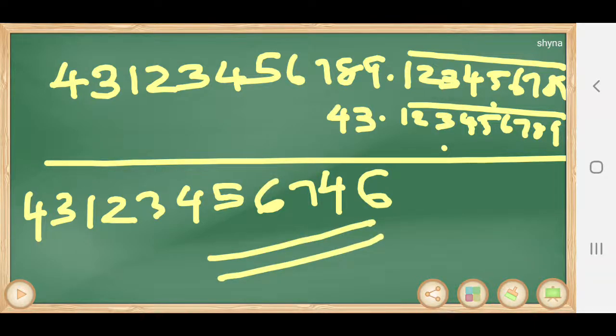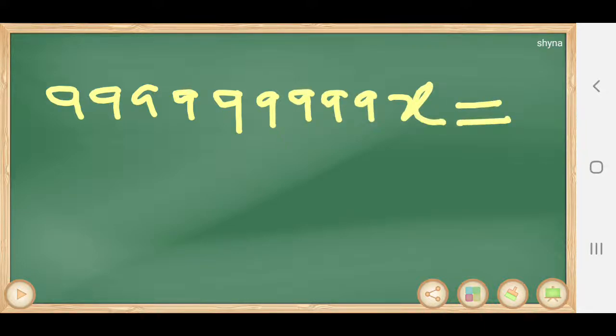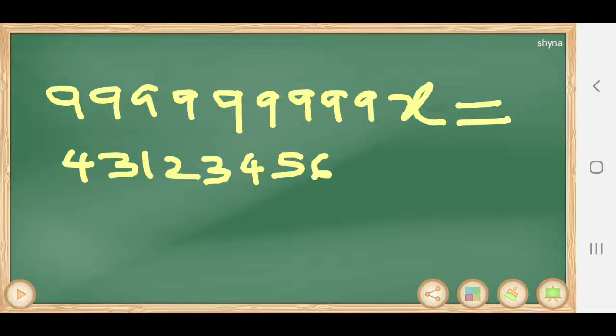LHS equals RHS. Then what is the LHS you got? 99 crore, 99 lakh, 99,999 x equals, what is the RHS you got now? 43123456746. Then this is the equation I got. Then what is x? From this, what is our aim?